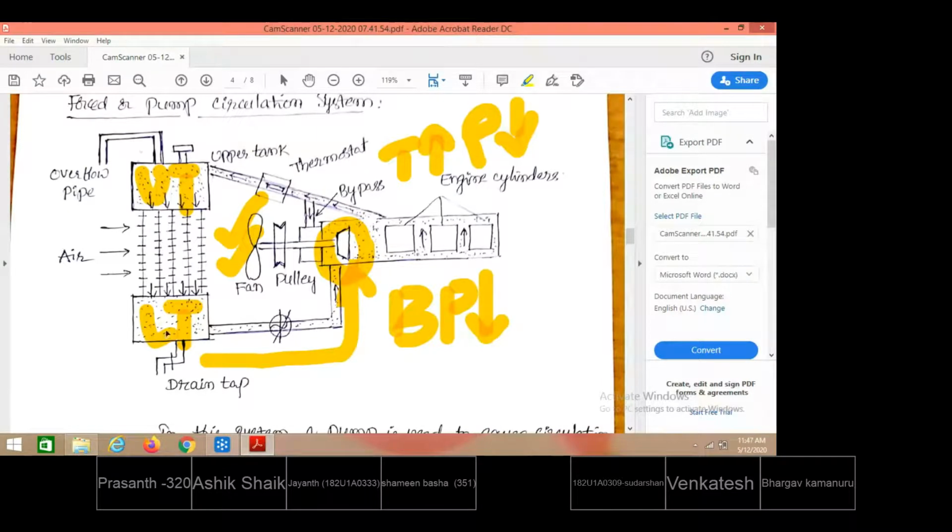Across the radiator tubes, air is blown with the help of the fan, so that the air will take away the heat from the radiator tubes. Cold water is collected at the bottom of the radiator. Again, the cold water is now readily available for circulation in the next cycle of operation. This is how the working principle happens here.